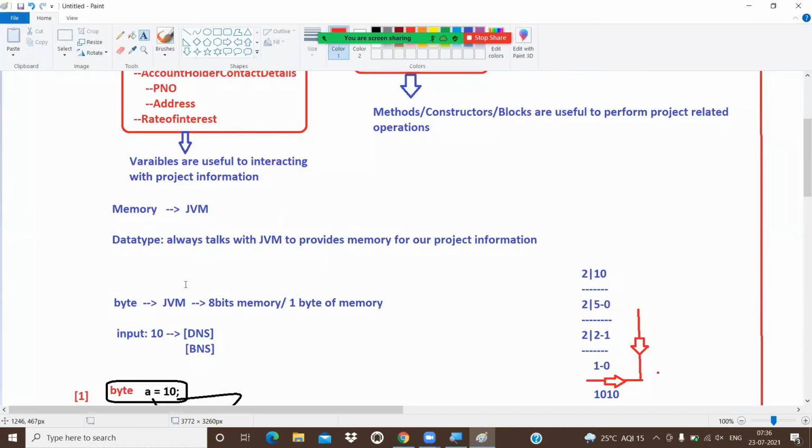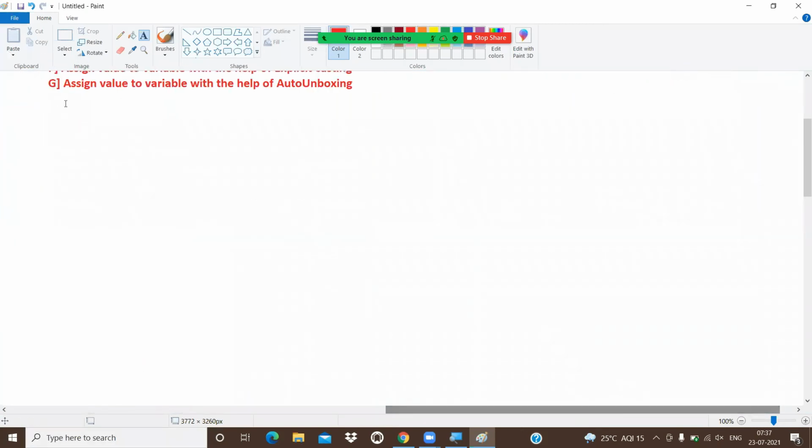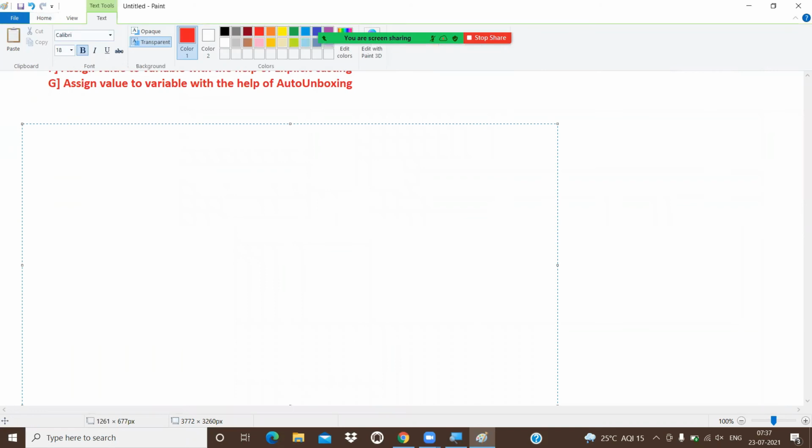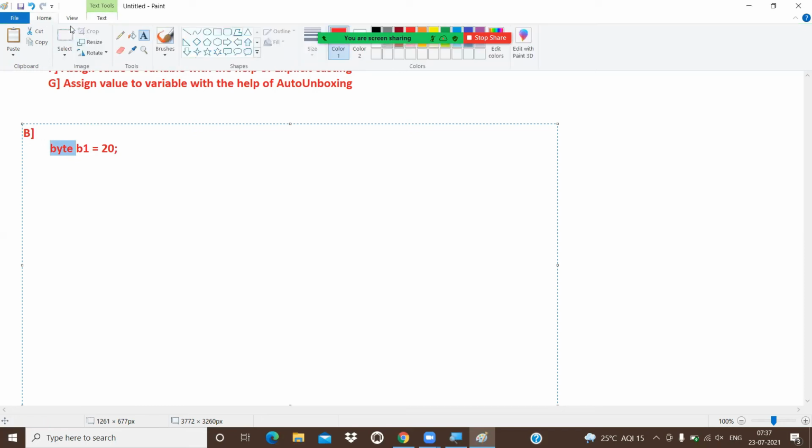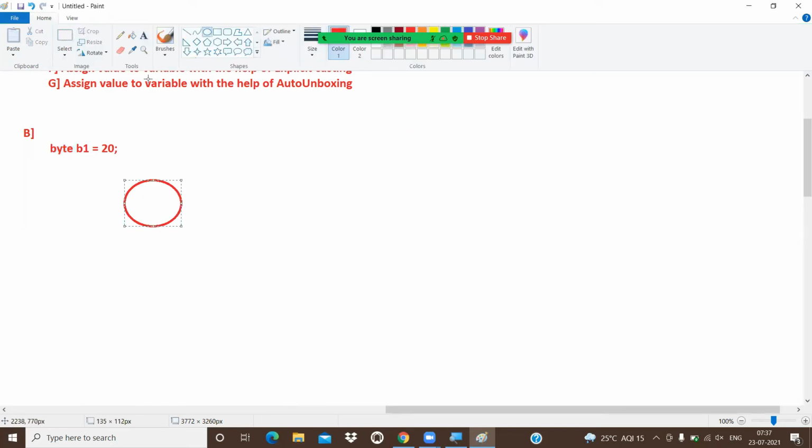Then what is the second approach? The second approach is with the help of another variable. For example, I have one variable, byte b1 equal to 20. I hope you are aware of the meaning of this sentence. Byte talks with whom? JVM. JVM provides memory. That memory is pointed to by b1, and in that b1, 20 will be stored. Sir, we already saw this approach. Yes, this is the first approach only.